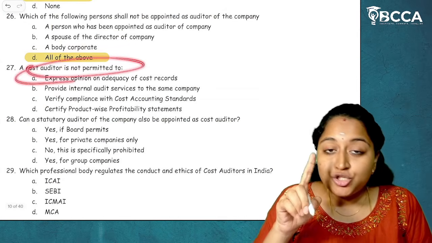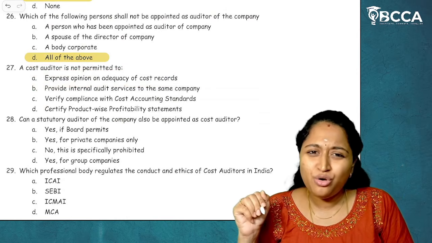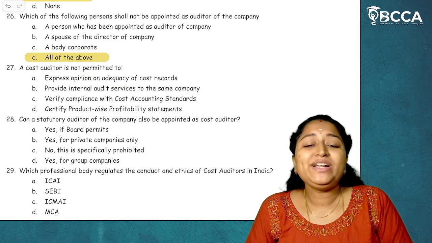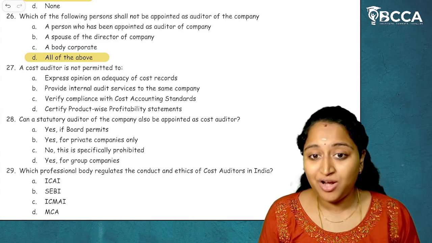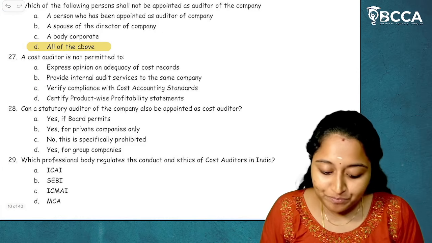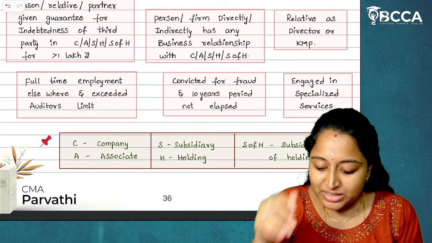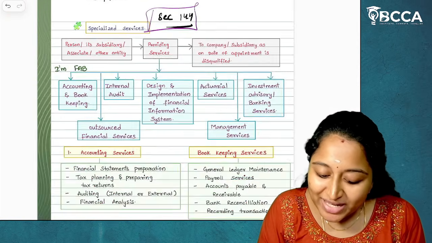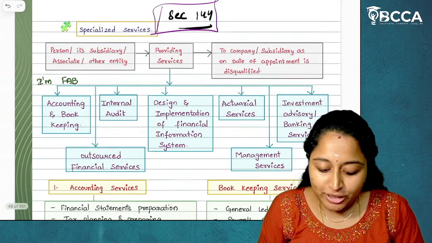A cost auditor is not permitted to express opinion on adequacy of cost records. No. The main reason for appointing a cost auditor is to express an opinion thereon on the cost records. So the first option is not. Provide internal audit services to the company. Absolutely, yes. What are the specialized services? Prohibited services to be provided by the cost auditor.